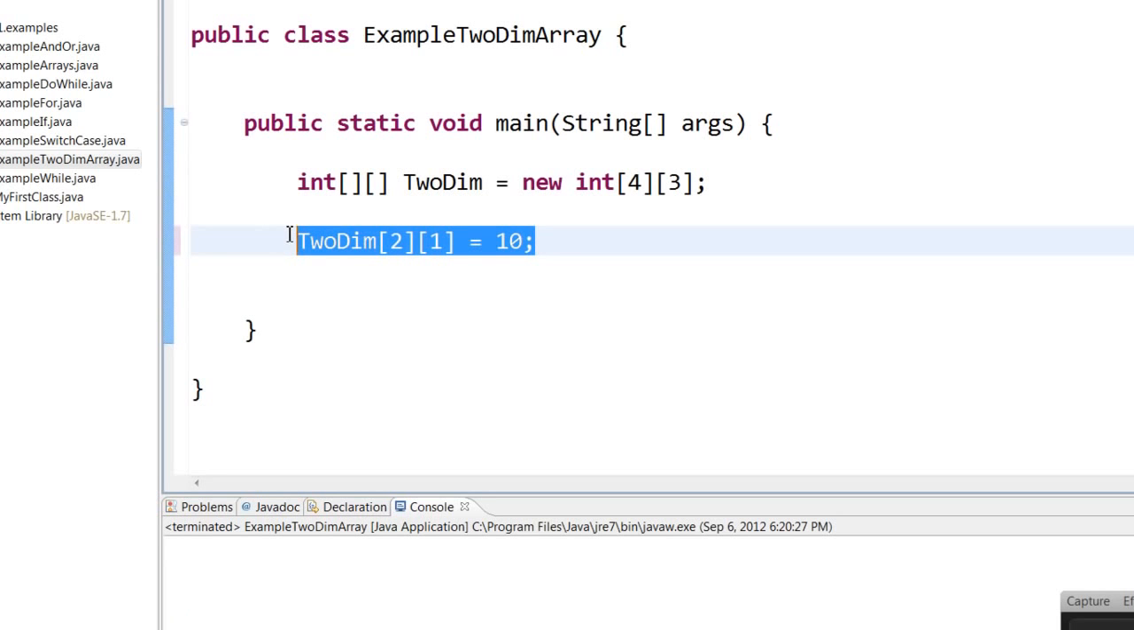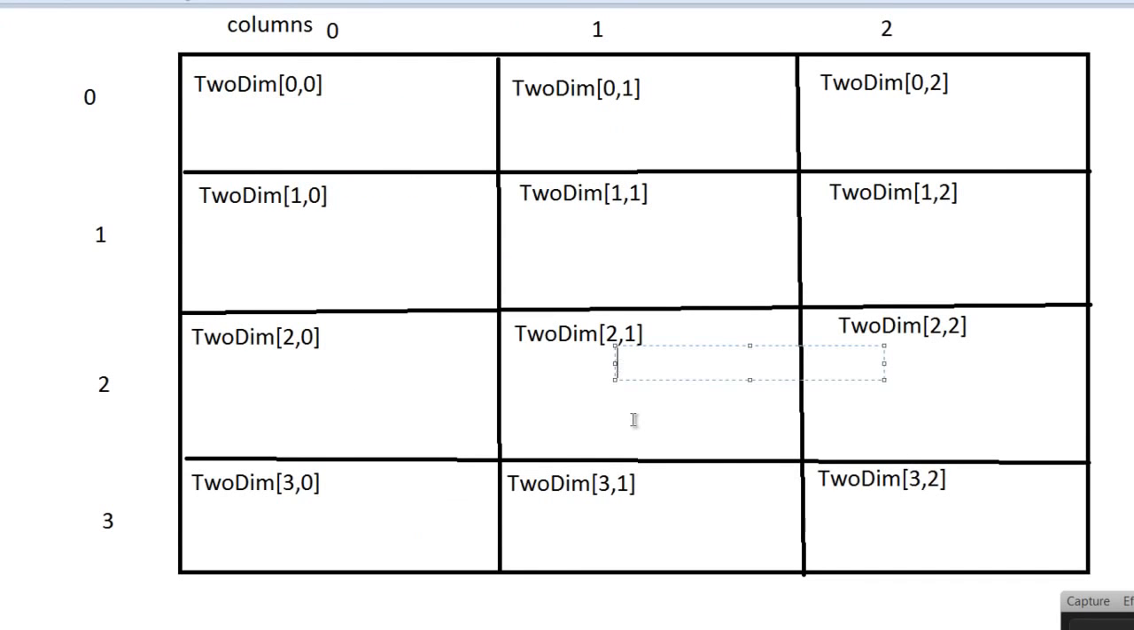Now to assign data to this array, I can assign it like this. Here you can see that I am assigning the second row first column as the number 10. So the second row first column will be assigned the value 10. Like this I can assign data to any of these boxes.